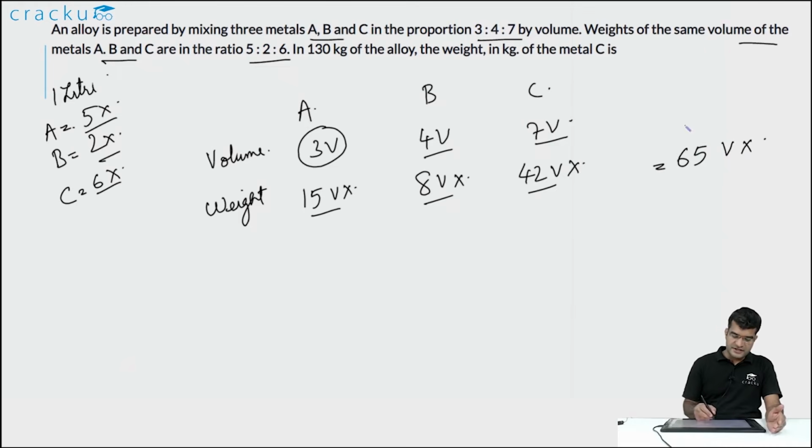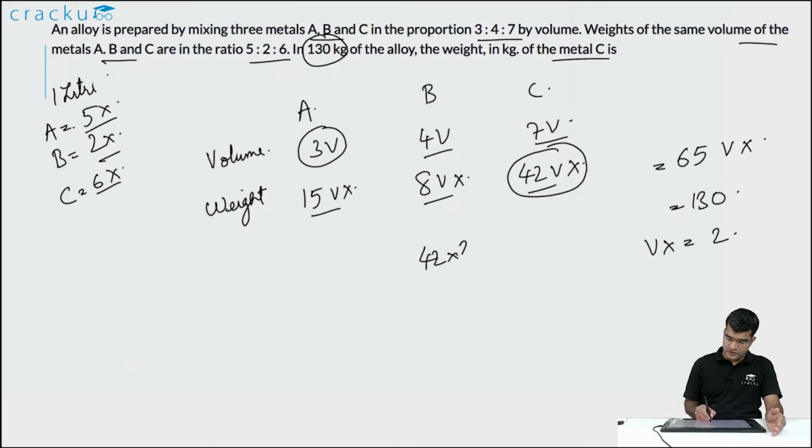But now we are told that the weight of the alloy is 130 kgs. So 65 Vx is equal to 130, or the value of Vx is equal to 130 divided by 65, which is equal to 2. So the weight of metal C in the alloy will be 42 into Vx, which is equal to 42 into 2, which is equal to 84 kgs.